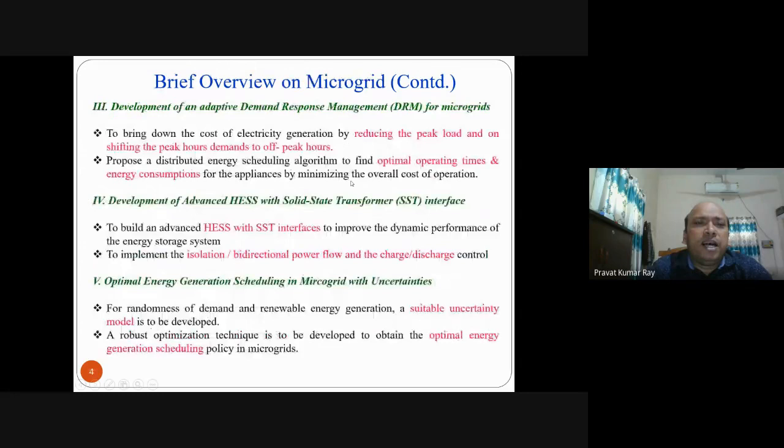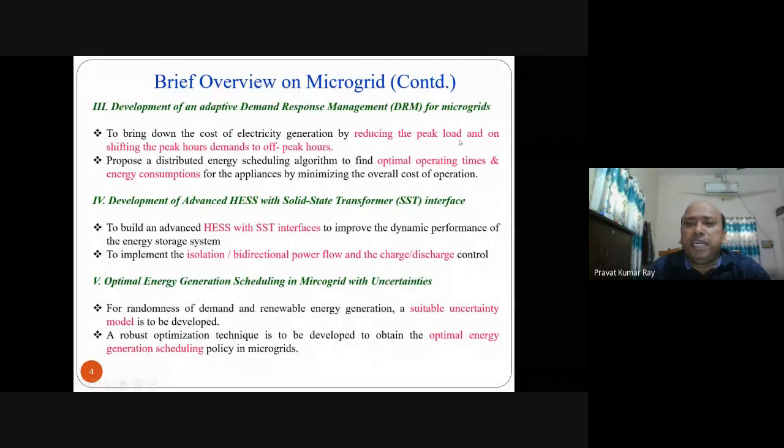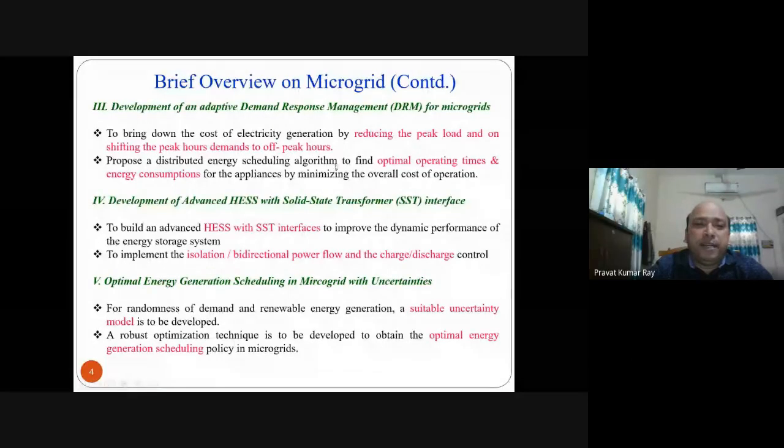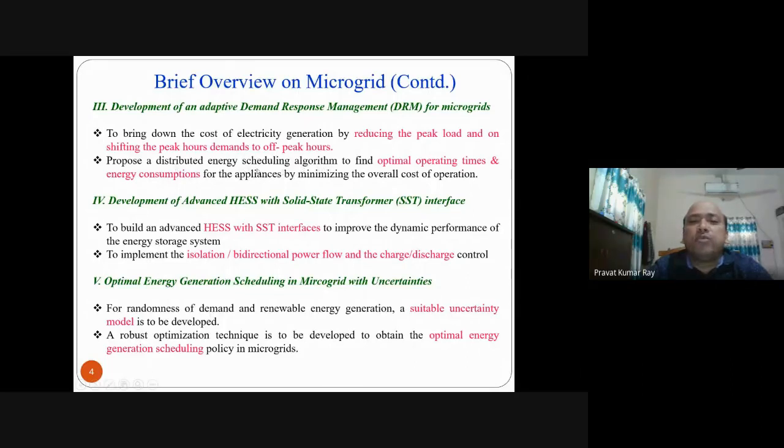Third problem is the adaptive demand response management, means how to manage the demand, to bring down the cost of electricity by reducing the peak load and shifting the peak hour demand to off peak hour. Means if you are using your washing machine or any device in the peak hour, then you have to pay more, then you can sacrifice your comfort by shifting it to off peak hour. So that is called demand side management.